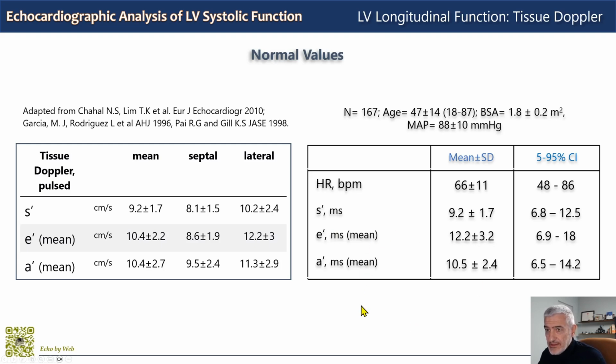Please note that although the systolic wave from the literature and from this local normal population of the lab is practically identical, and also the A wave, there is a significant difference in E prime between the literature's generic population and the local population where you work. So again, I strongly suggest having an idea of your normal values from your local population, not only for research, but, as shown here, for clinical purposes.